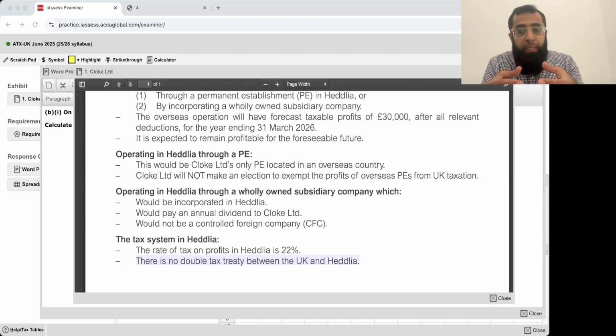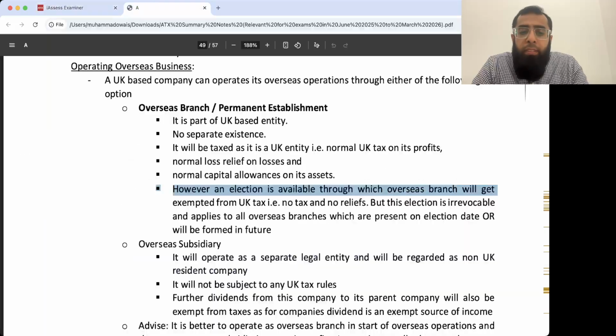Treaty means an agreement. If there is a double tax treaty, then to know what the relief will be, you will have to look at that agreement. But if there is no double taxation treaty, then double tax relief is at the lower of two things, the default relief: UK tax and overseas tax. You've studied all of these things already.